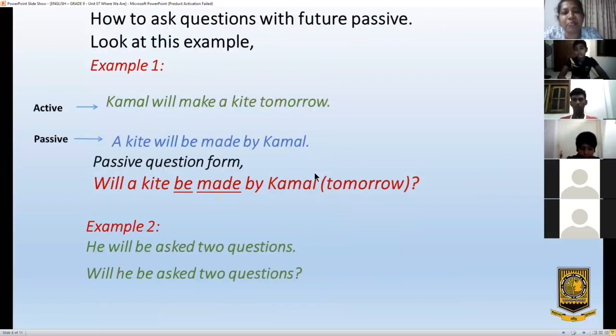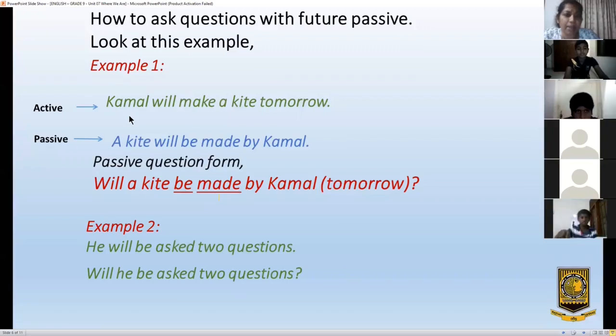That is how to ask questions with future passive. Look at this example. Again, I am revising. Kamal will make a kite tomorrow. Who is making the kite? By Kamal. Subject is Kamal.